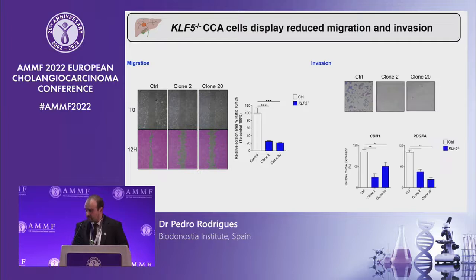And this was also true when we measured invasion and when measuring the expression levels of N-cadherin and PDGFA, two genes that are deeply involved with migration and invasion. These expression levels were markedly reduced after genetic ablation of KLF5 when compared with CRISPR control cells.